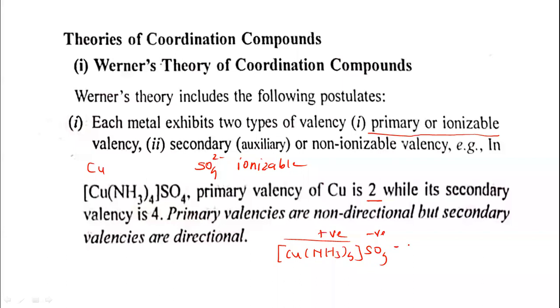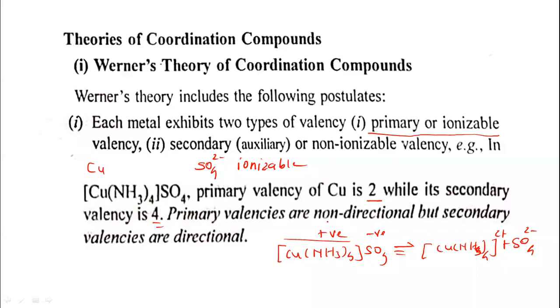This sulfate ion is ionizable, so it will ionize as [Cu(NH3)4] 2 plus and SO4 2 minus. So this is the ionizable valency. Copper has a primary valency of 2, while its secondary valency is 4. Four ammonia molecules are linked to the copper, therefore its secondary valency is 4.